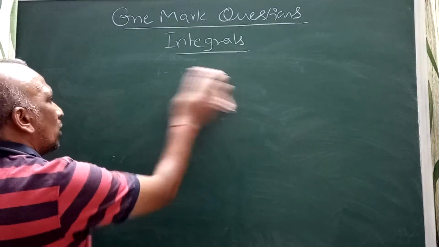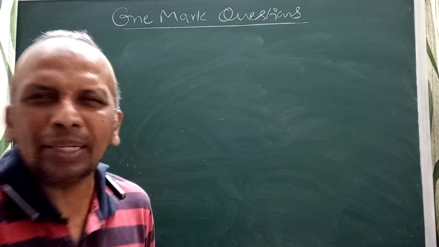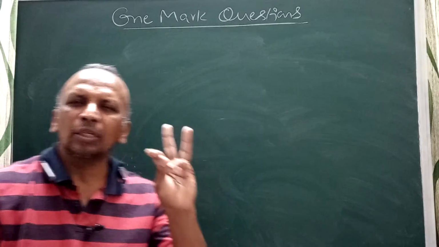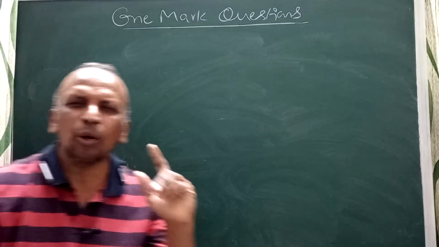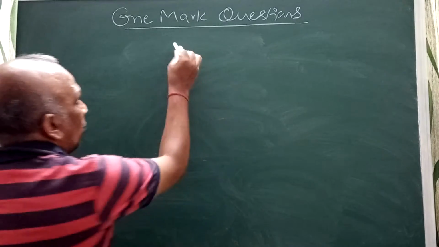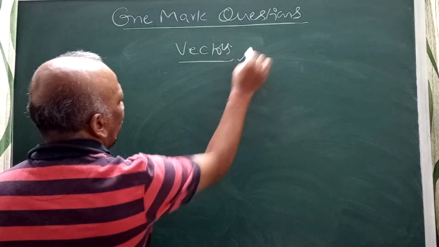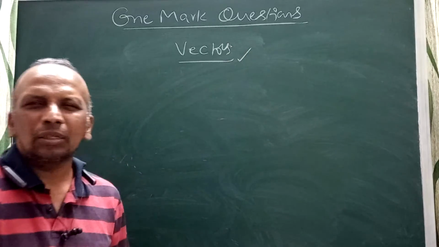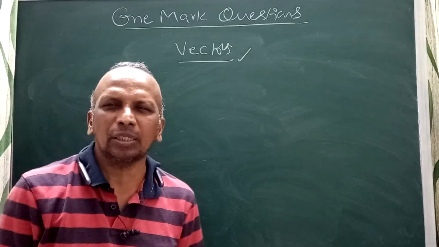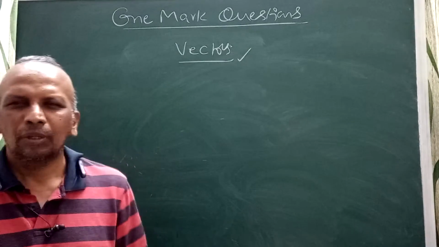When I'm talking about 1 mark questions, the other topics will be vectors, three-dimensional geometry, linear programming, and probability. In vectors, I should discuss the basic things, the basic properties, the dot product and cross product.